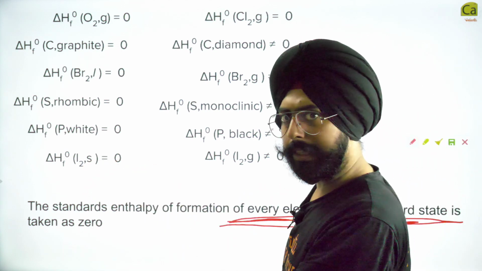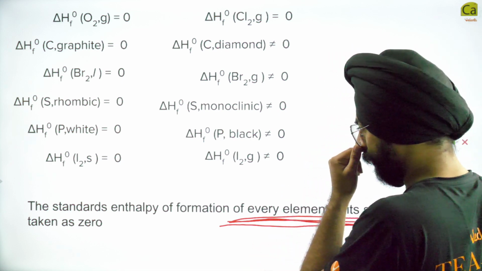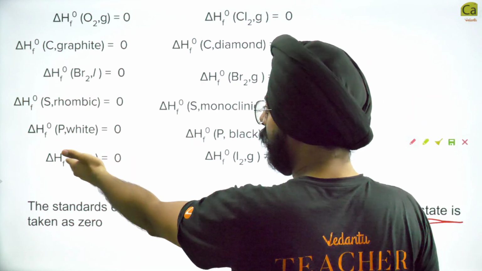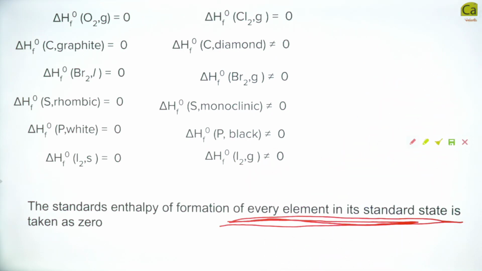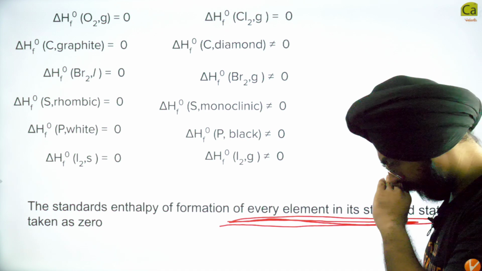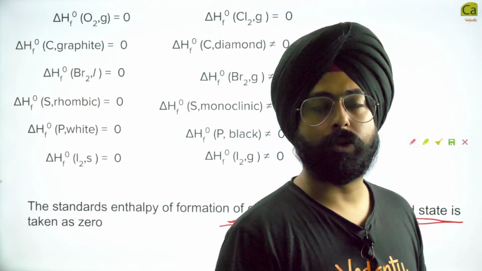Iodine, generally at room temperature, is solid, a van der Waals solid. So the enthalpy of formation of solid iodine is 0. The enthalpy of formation of gaseous iodine is not 0. So the standard enthalpy of formation of every element in its standard state is taken as 0. So remember this: for standard elemental forms, the enthalpy of formation is 0.